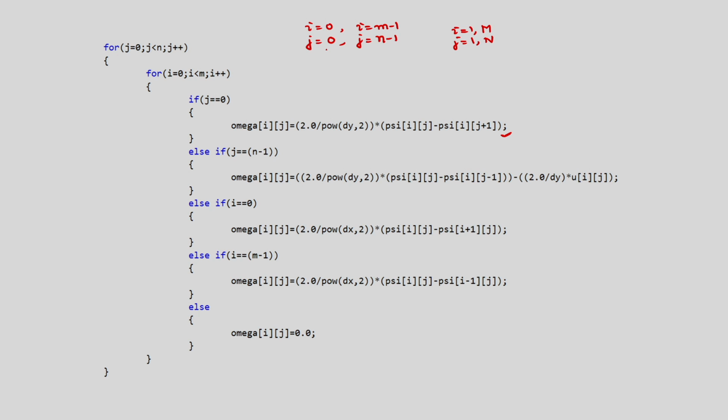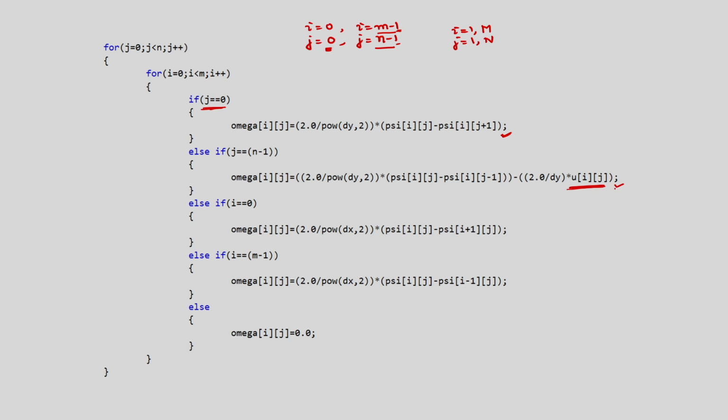As we are starting from i and j equal to 0, we have subtracted 1 from i max and j max, so it is m minus 1 and n minus 1. You can see that j equal to 0 is the bottom wall, and j equal to n minus 1 is the top wall, where you have velocity u. So u i j is 1 in this case.